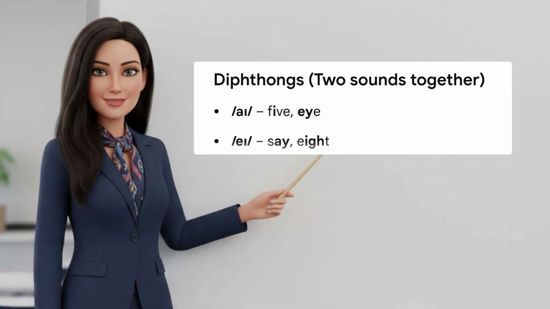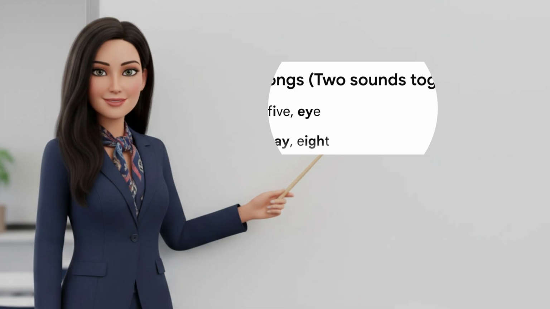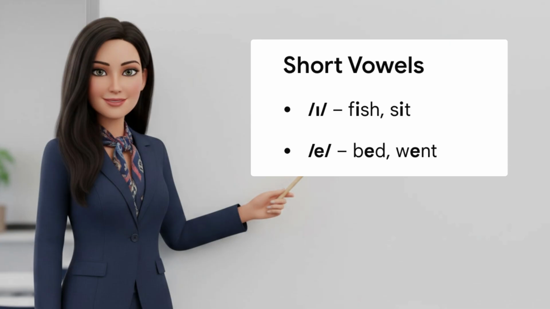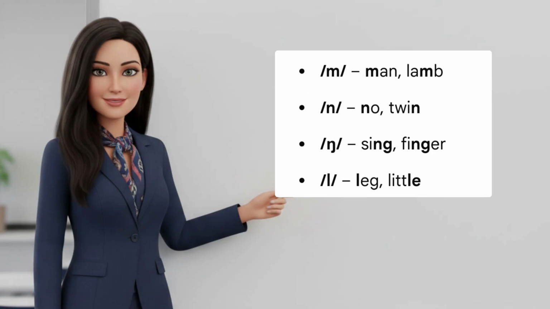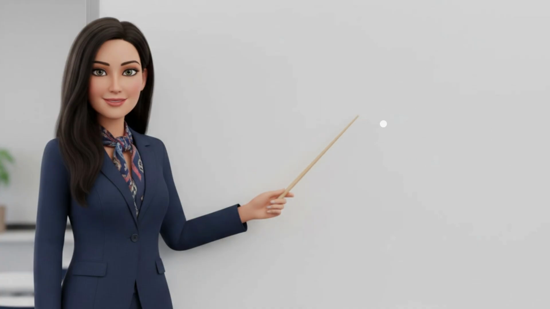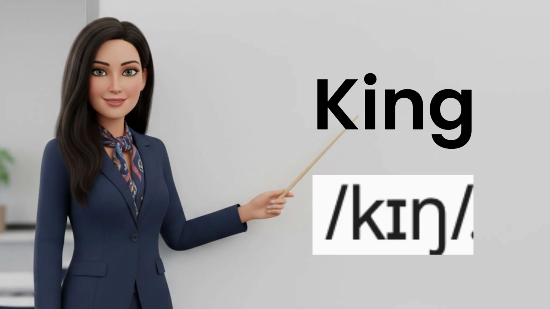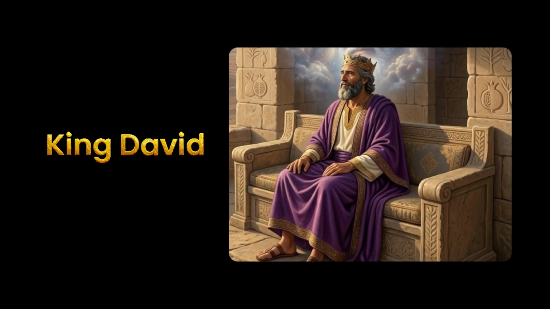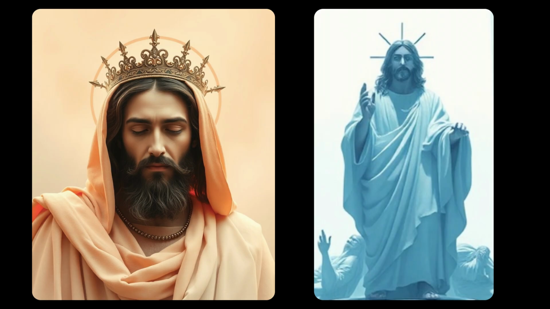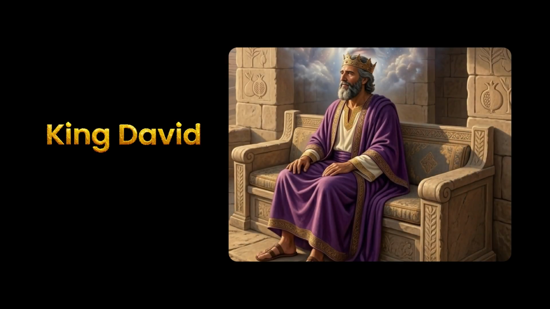This chart shows you the exact sound for every letter. When you learn these symbols, you can look at any new word in a dictionary and know exactly how to pronounce it perfectly. Back to K for king. In the Bible, we read about many famous rulers like King David, and Jesus is often called the King of Kings. A king is a leader or a ruler of a country. David was king of Israel.